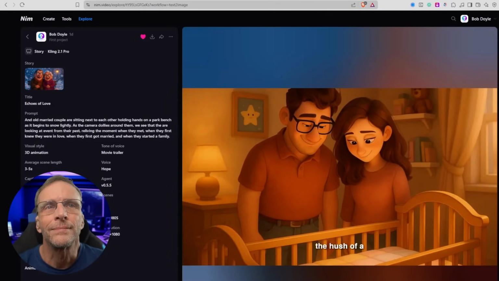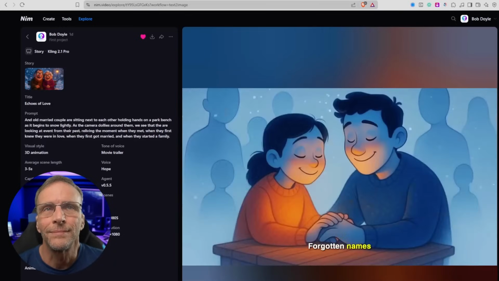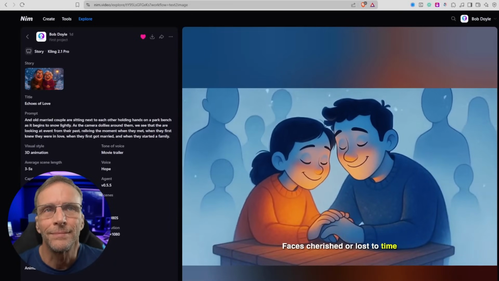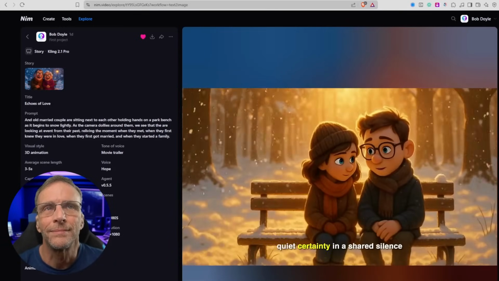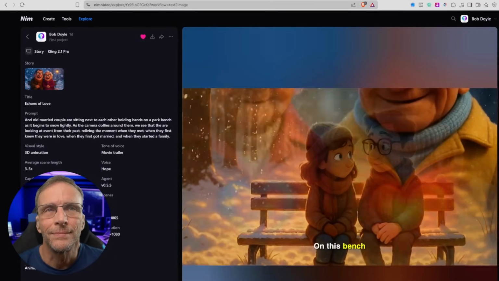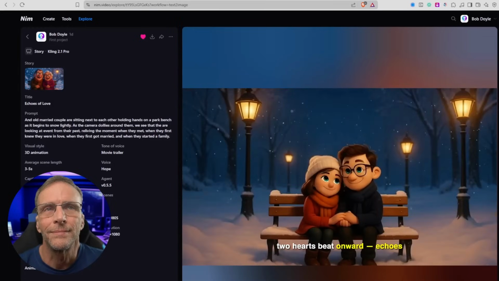A family's laughter, the hush of a nursery, the ache and pride of building something real together. Forgotten names, faces cherished or lost to time. Yet what endures, what outlasts the winters, is the quiet certainty in a shared silence. On this bench, beneath a world made new and white, two hearts beat onward, echoes of a love forged in